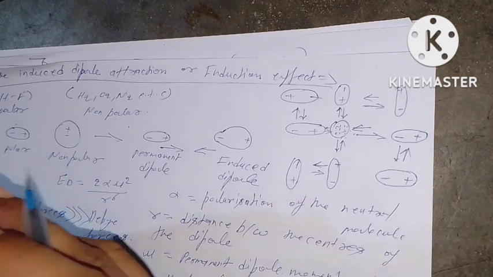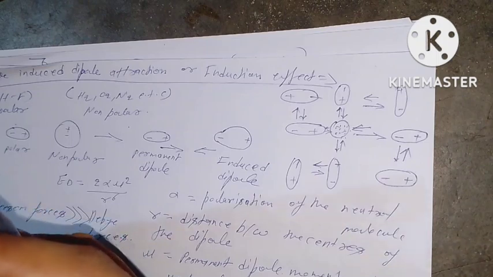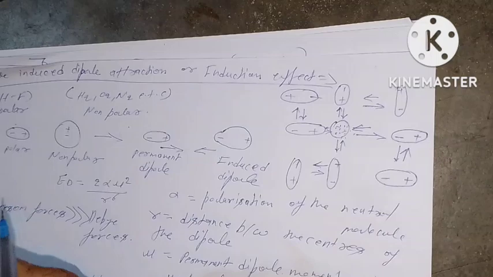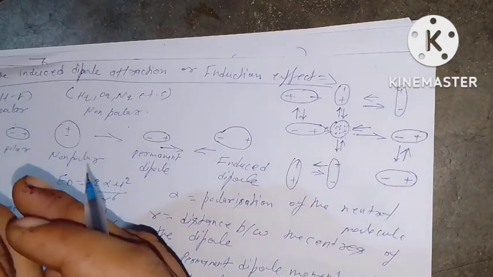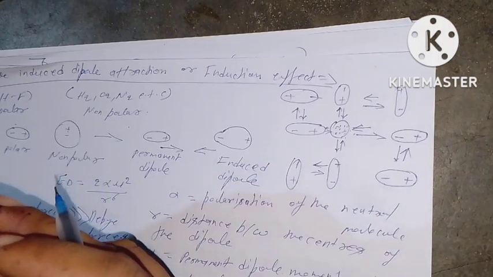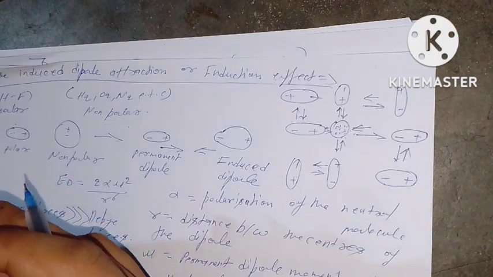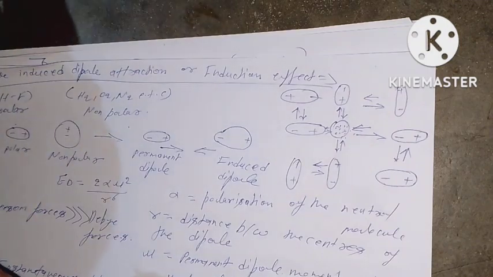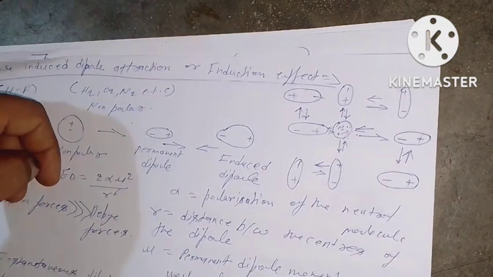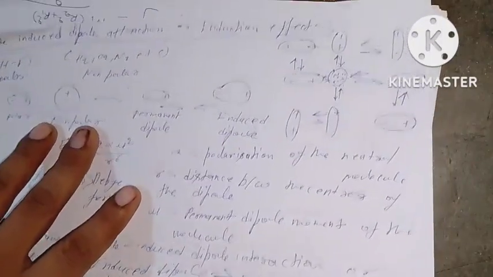The force becomes stronger with the increase in the number of electrons in the molecule or atom, and with the increase in boiling point of the molecules. Okay? And fourth is the ion dipole interaction.